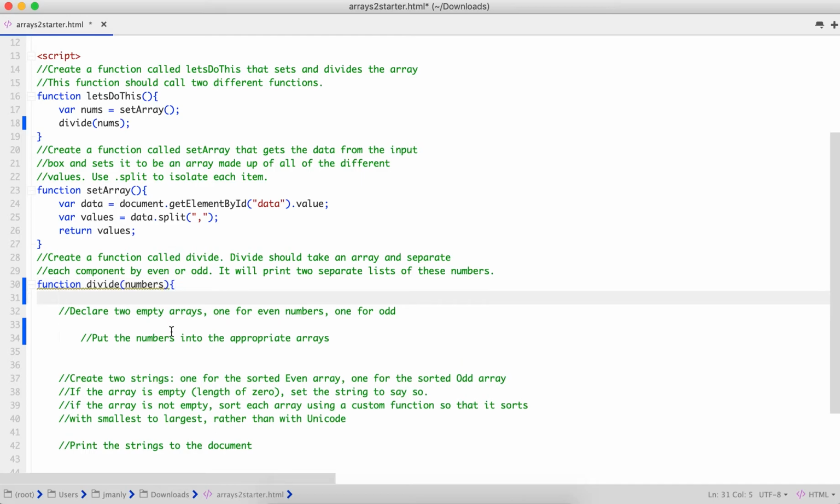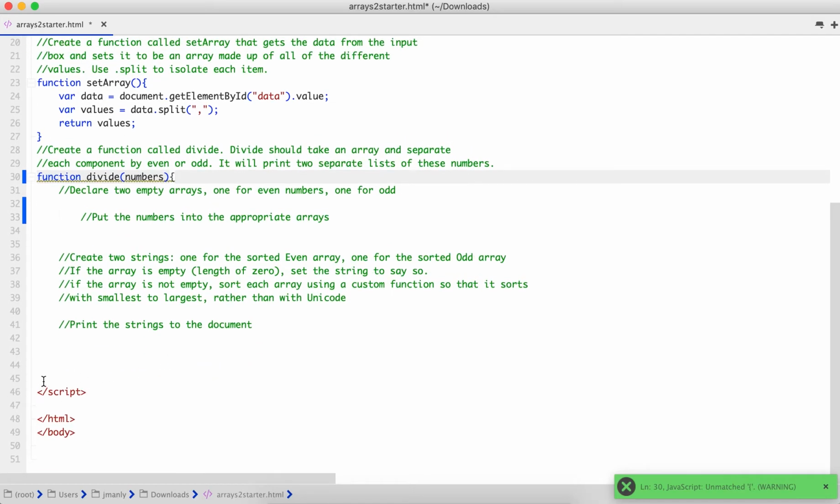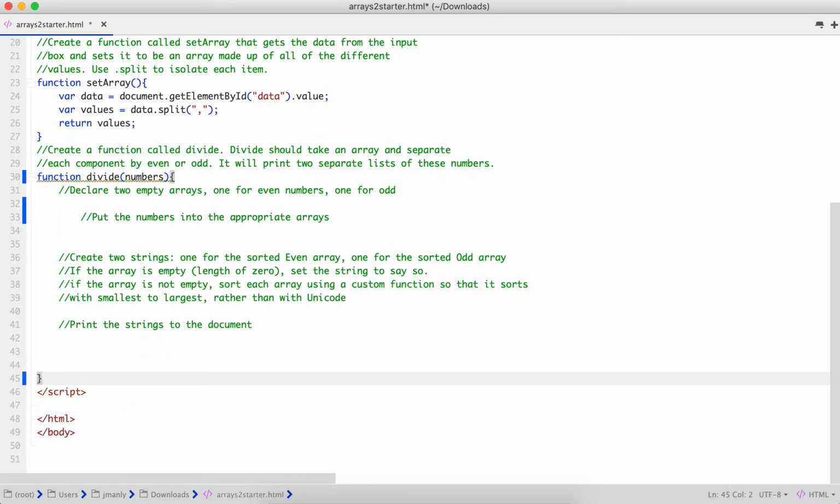And essentially what it means, so look, so we've got this open bracket here. We are going to write a whole bunch of code. So here's what I want you to do. Go ahead and scroll all the way down to right before this script tag. And you are going to go ahead and close that bracket so that we don't forget to do it, okay? If your code doesn't work when you write this with me, in all likelihood, you left off that end bracket. So all of the rest of the code we are about to write is going to live within the divide function. So go ahead and set yourself up for success by putting that closed bracket.